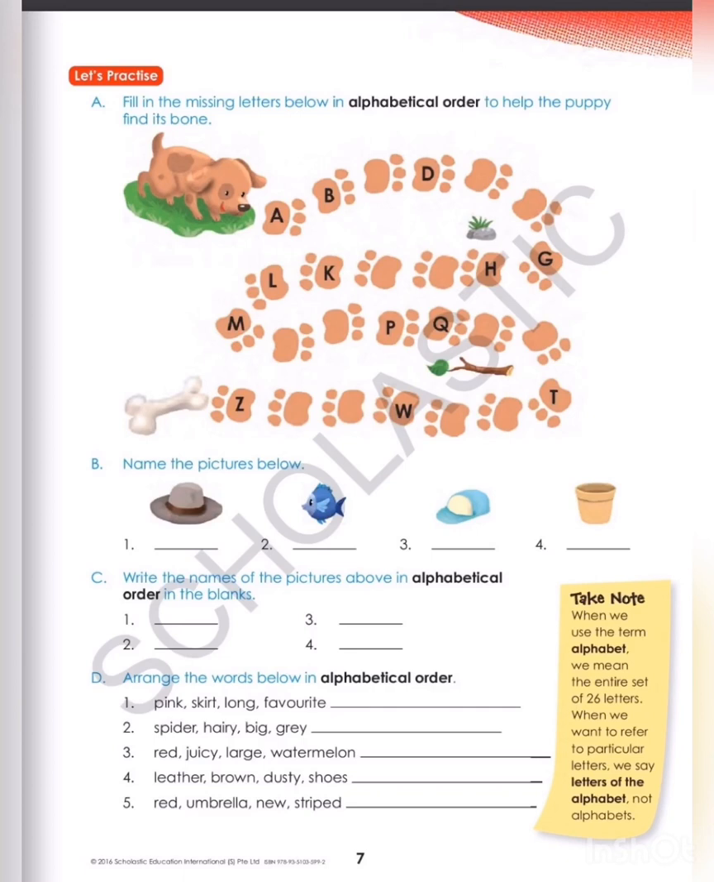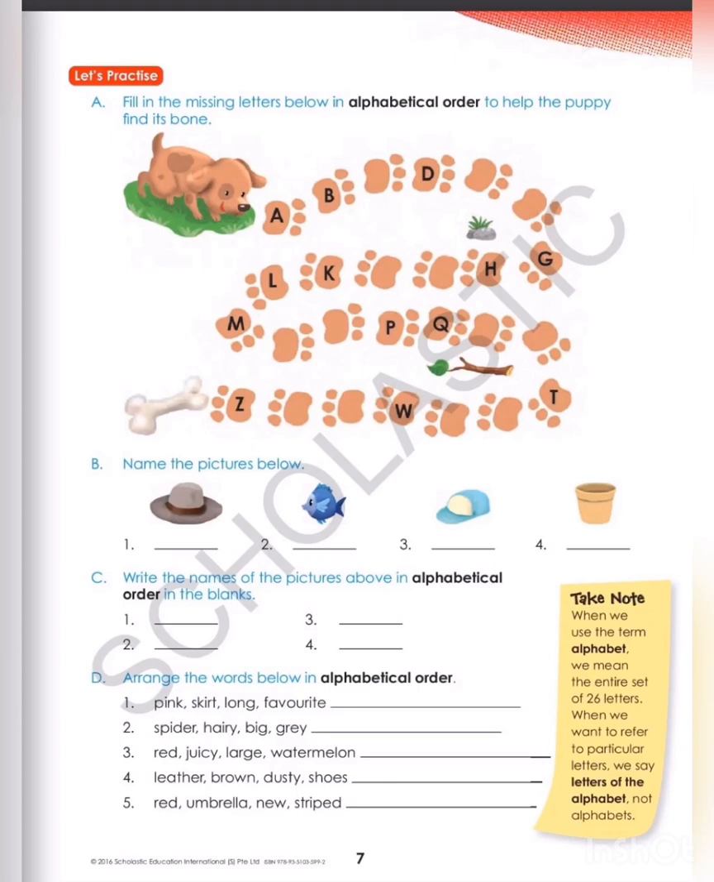Now question number D is: arrange the words below in alphabetical order. Again we have to arrange these words in alphabetical order. Now first sentence is: pink skirt long favorite. So here we have to arrange them in alphabetical order. So the first word which will come: favorite, long, pink, skirt. We have to check the first letter of the word.